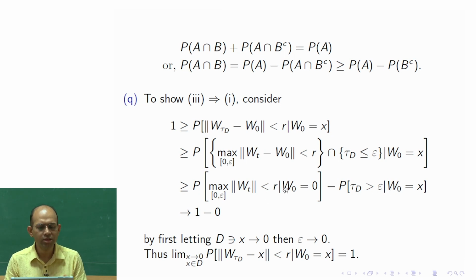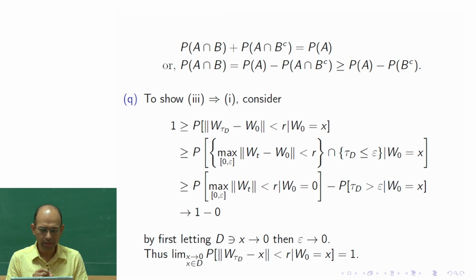But this does not depend on x. So this remains unchanged, and then we take epsilon tends to 0. So first x tends to 0, this part would become 0, and then this part would remain, and then we are going to take epsilon tends to 0. Now this of course depends on epsilon, but this 0 does not depend on epsilon. But how does it behave if epsilon goes to 0?